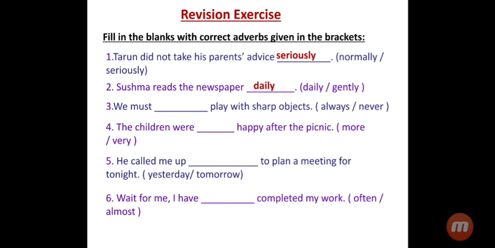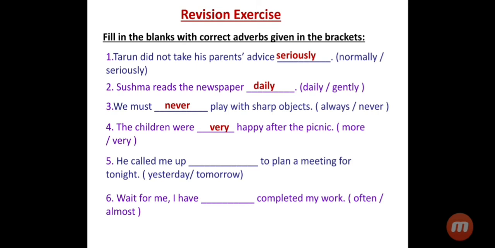Third sentence. We must dash play with sharp objects. The words are always or never. The answer is never. We must never play with sharp objects. In sentence 4, the children were dash happy after the picnic. The words are more or very. And the answer is very. The children were very happy after the picnic.